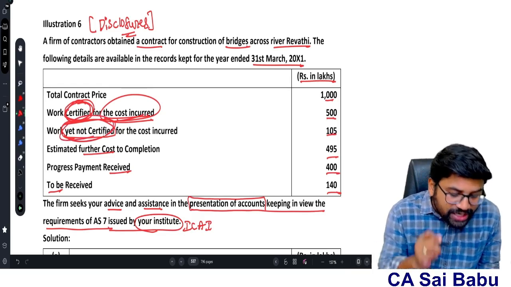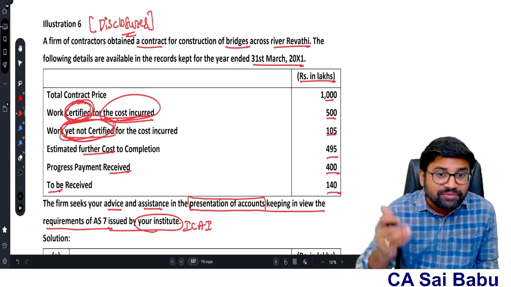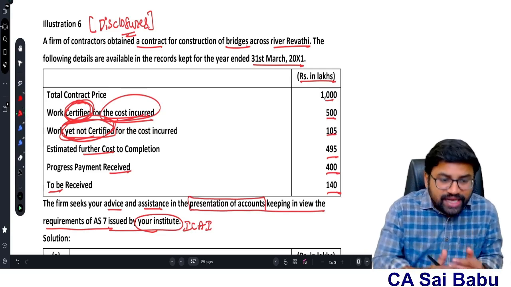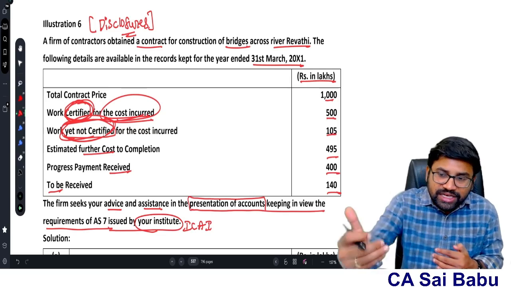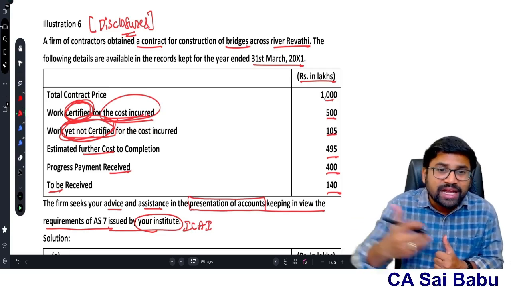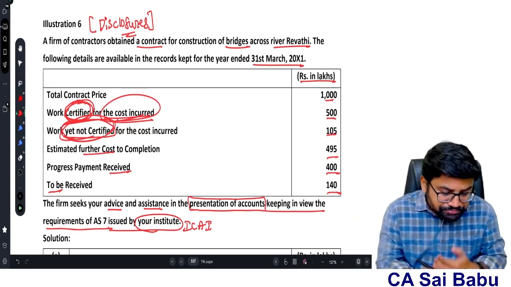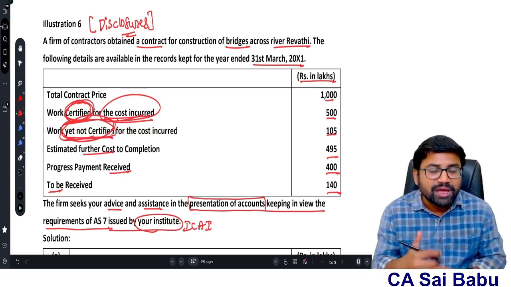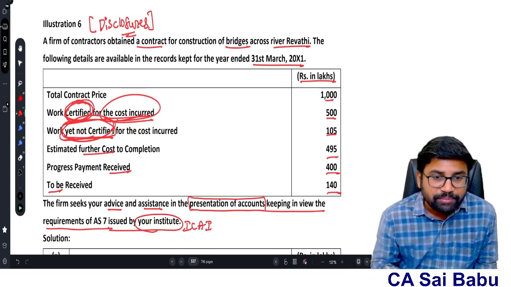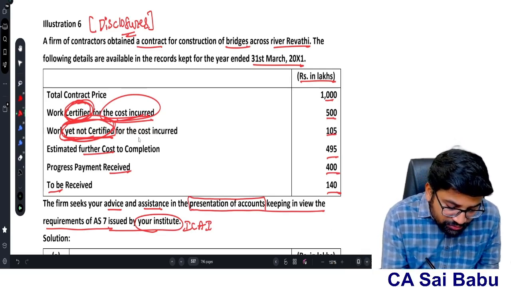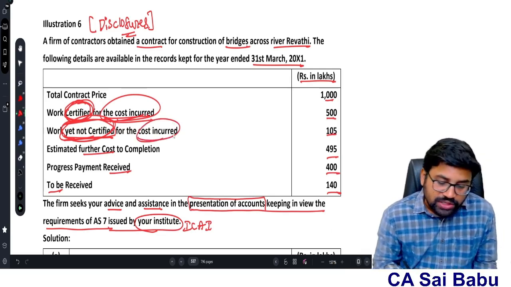Work not yet certified doesn't mean that the customer will not make the payment. This year it is not certified. Maybe that cost was incurred during the year. Generally, certification will be done at the end of the year. So therefore, work not yet certified, maybe it will be certified in the later period. And when certified, the customer is going to make the payment. So this is the work not yet certified for the cost incurred, 105.